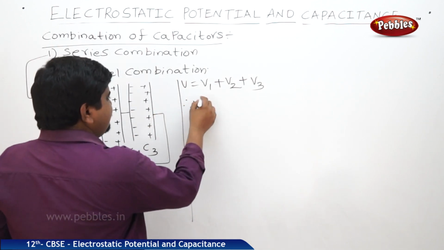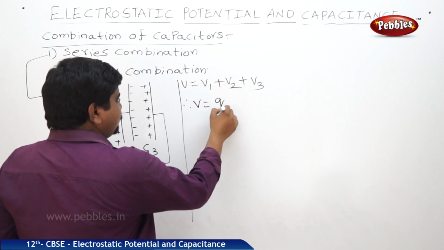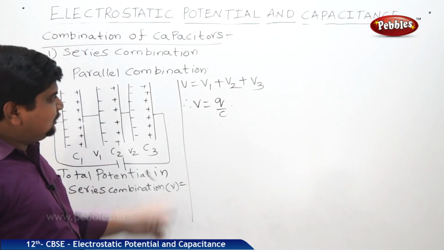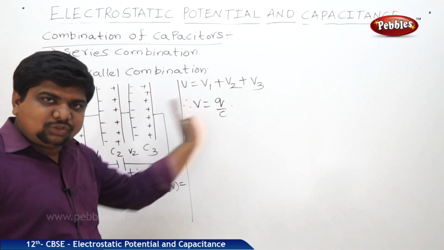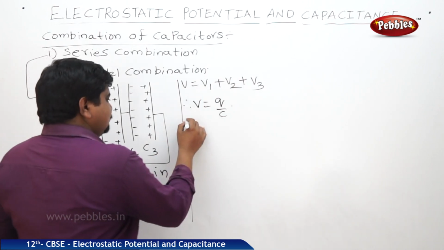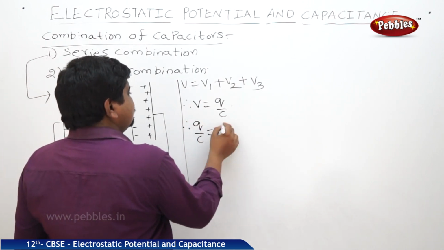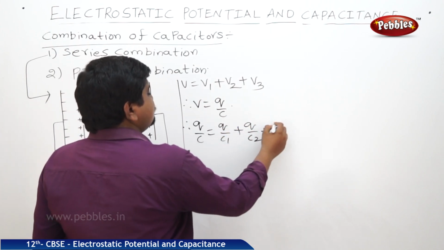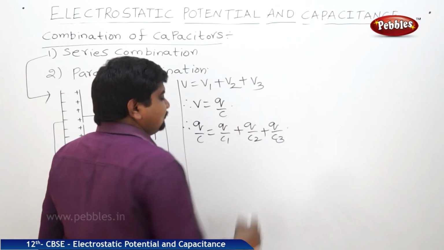But we know that V is equal to Q by C. In series combination, charge is uniform throughout the combination. Only the potential V across each capacitor will change. Therefore, Q by C is equal to Q by C1 plus Q by C2 plus Q by C3.